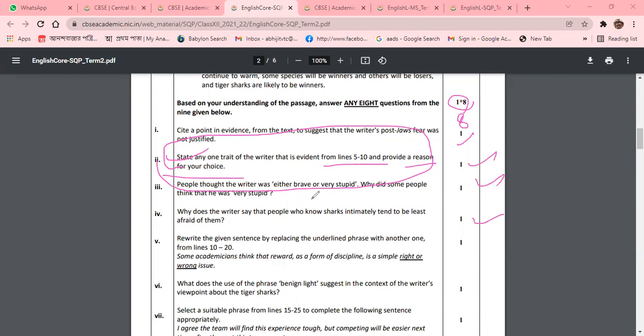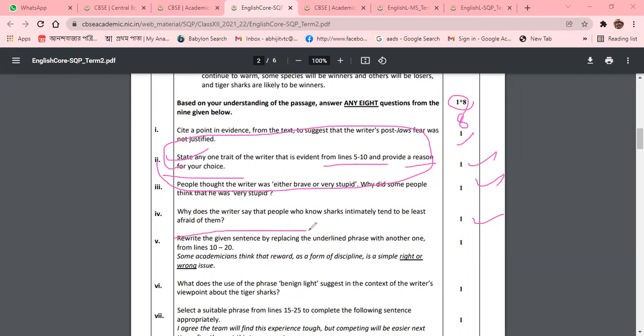You need to specify, on the specified lines, from 5 to 10, and provide the reason for your choice. Why you are telling, why you are explaining these things: from lines 5 to 10, what is the trait, and you need to explain. So you need to go through the chapter and the answering passage very carefully, otherwise you cannot give the answer. Now we are coming to the next question, number 5.